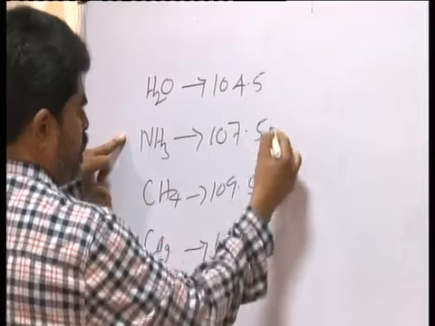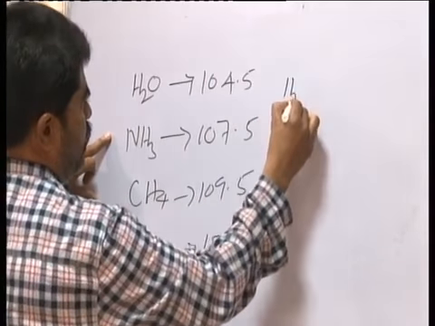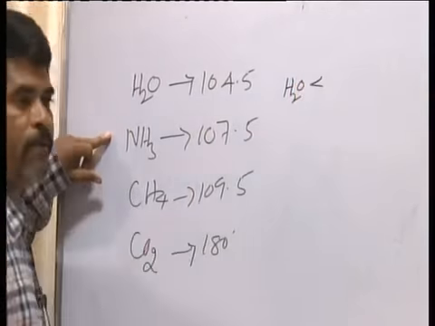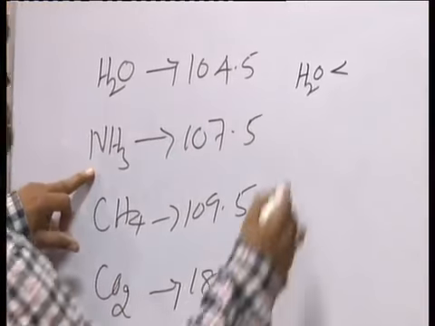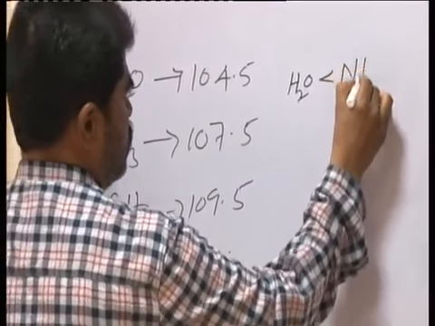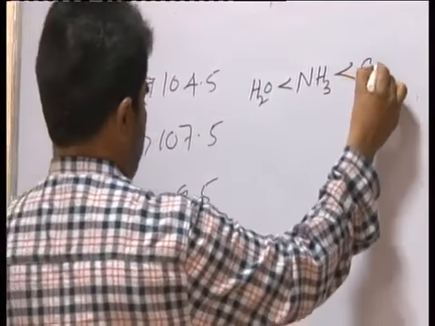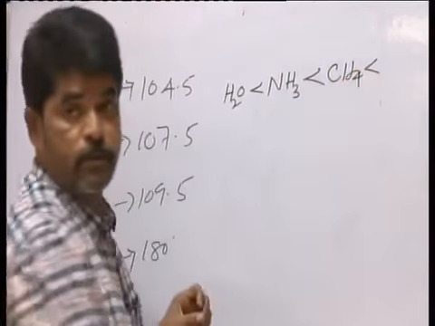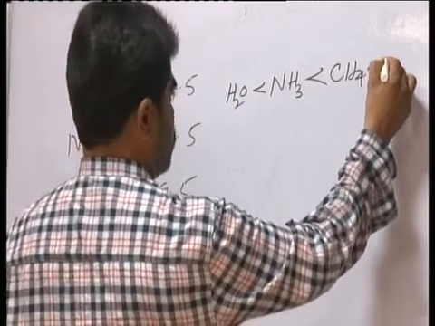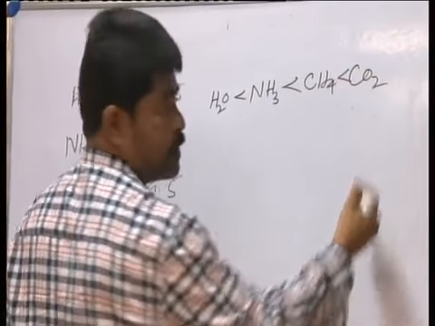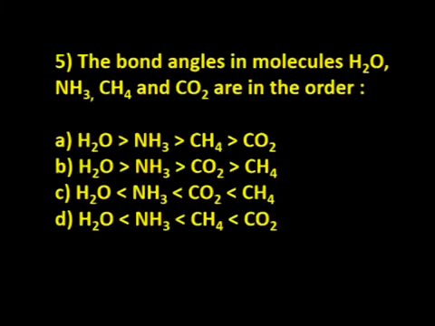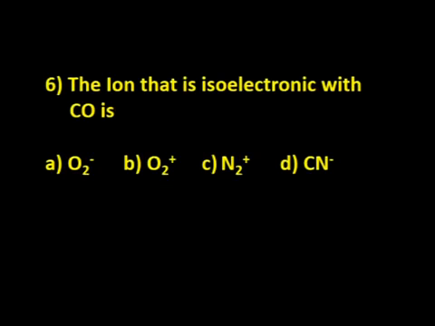So least is water, H2O, having less bond angle compared to ammonia, compared to methane, then compared to carbon dioxide. So the correct option is D: H2O less than NH3 less than CH4 less than CO2. D is the correct answer.